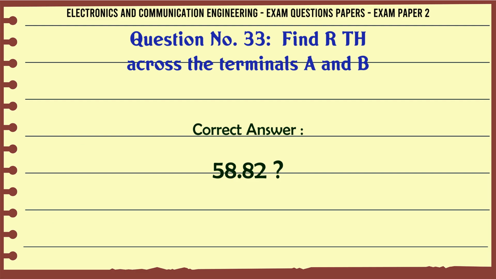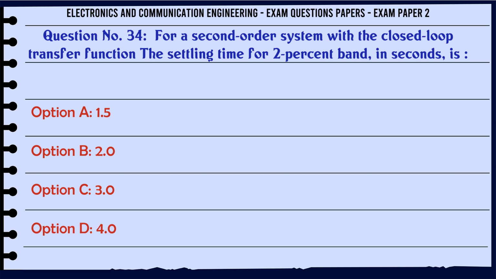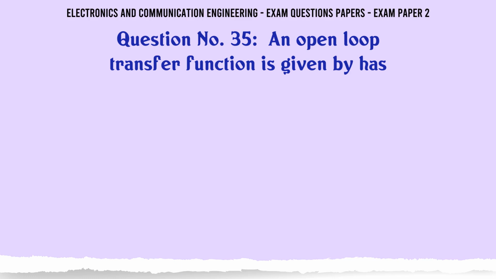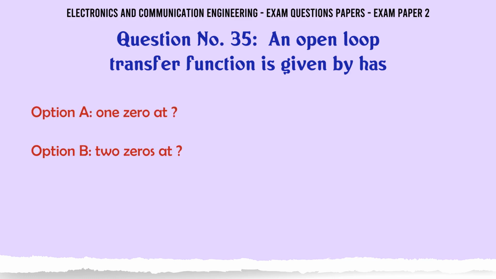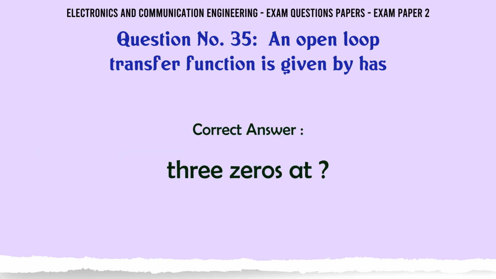58.82. For a second-order system with the closed-loop transfer function, the settling time for 2% band in seconds is A: 1.5, B: 2.0, C: 3.0, D: 4.0. The correct answer is 2.0. An open-loop transfer function is given, and it has A: 1 zero at, B: 2 zeros at, C: 3 zeros at, D: 4 zeros at. The correct answer is 3 zeros at.